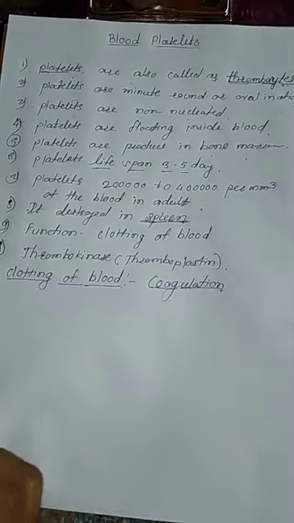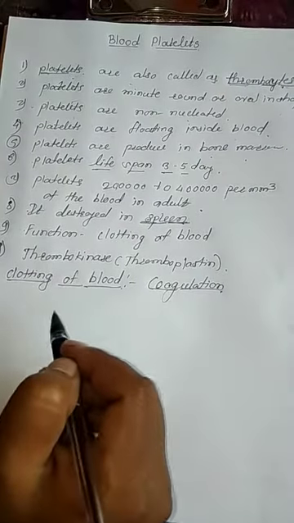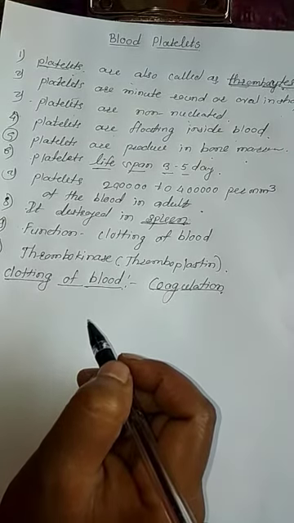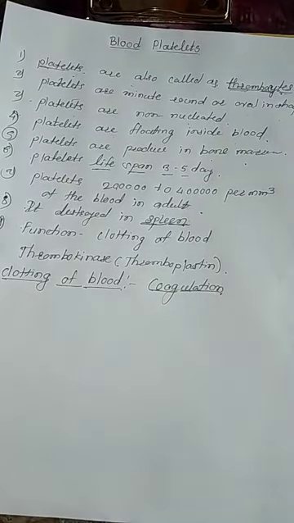I will teach you with the help of a diagram how the blood clots. Our blood is a liquid, and when our skin is cut, the blood escapes from the skin. At that time it is a liquid, but after a few minutes it converts into a solid and the bleeding stops. This process is called clotting of blood.